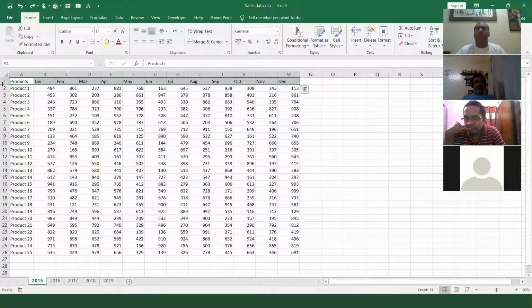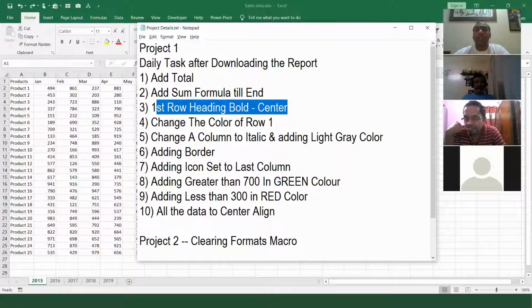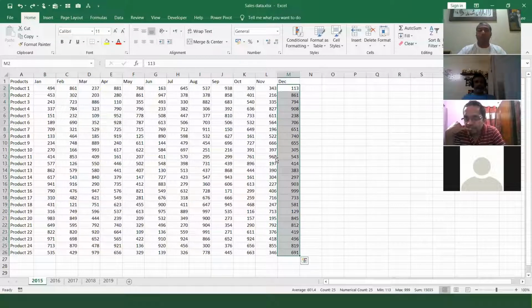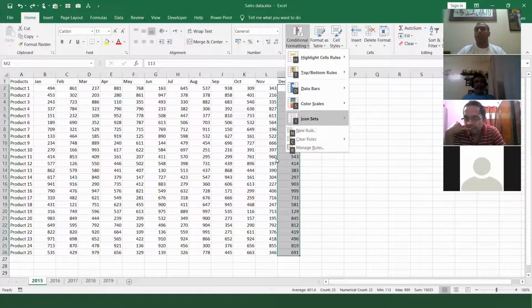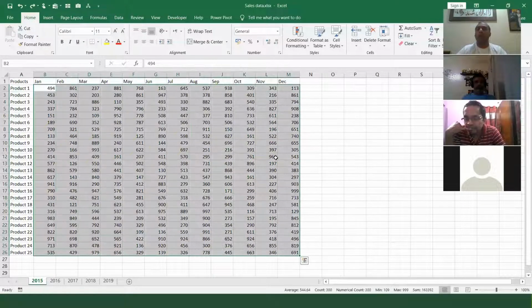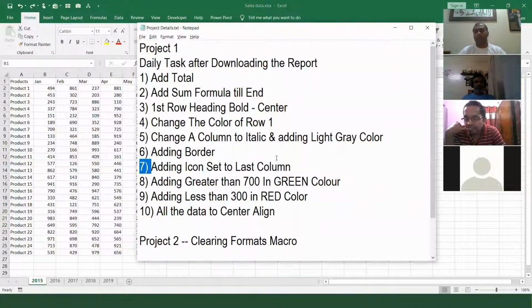So you make the heading bold. Then you change the color of the first row. Then you add another color. Then you add a border. You add an icon set over here. This is a very interesting thing, the total at the end. I hope you all know this option, conditional formatting. You add this. Then every time you have to highlight all the sales which are less than 700 in red color, more than 700 in green color. Something like this you have to do on a regular basis.